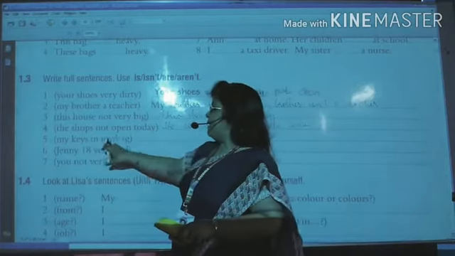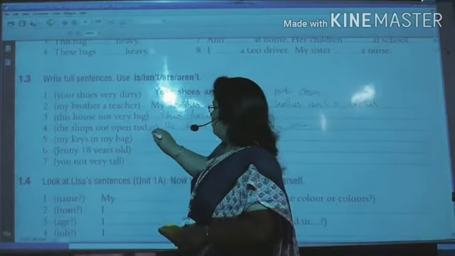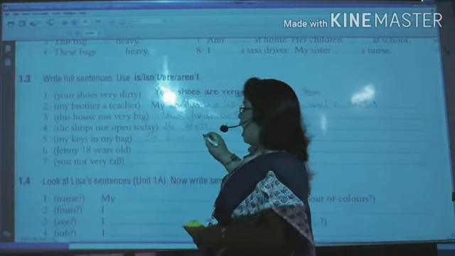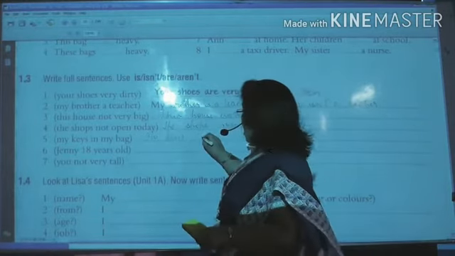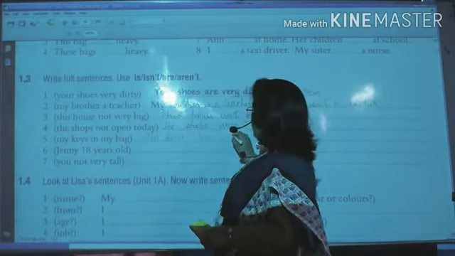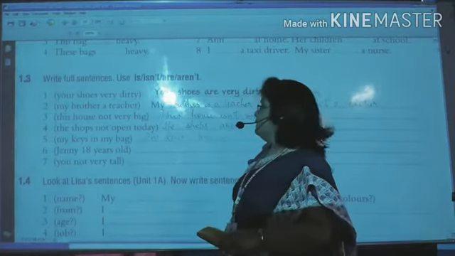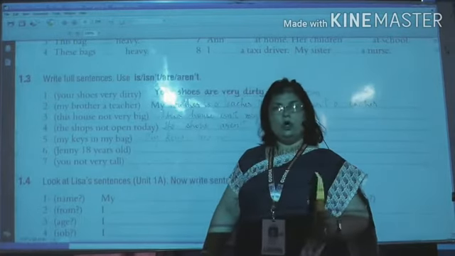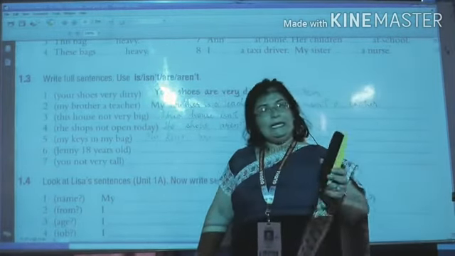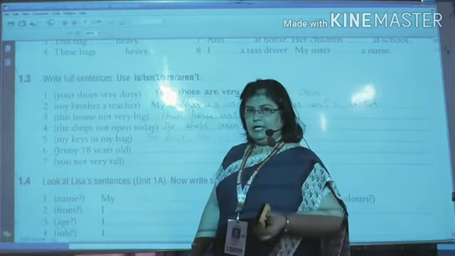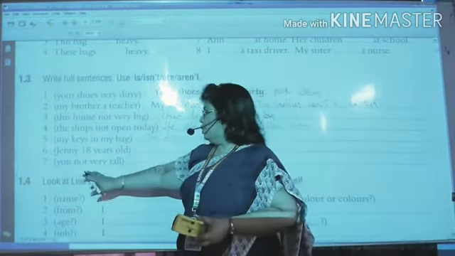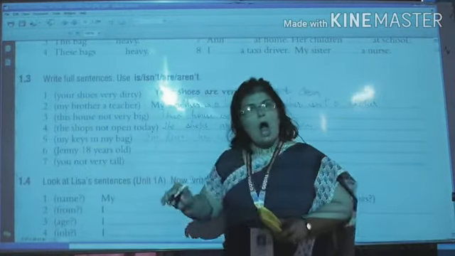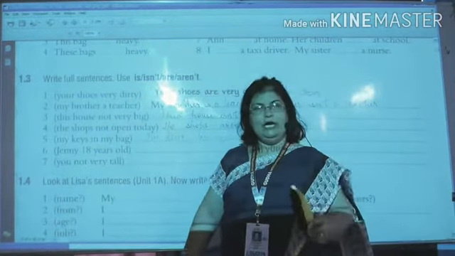My keys in my bag. My keys. Keys is plural, so: are in my bag. In the same way, sixth: Jenny is 18 years old. You are not very tall.